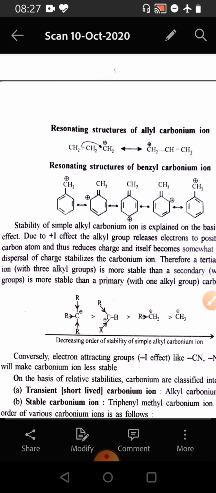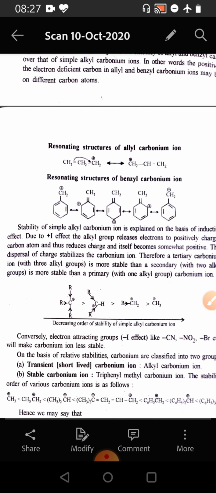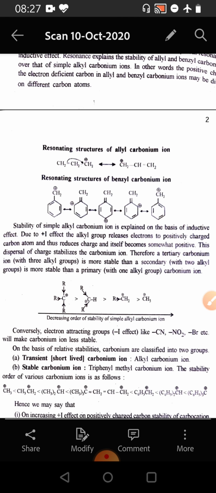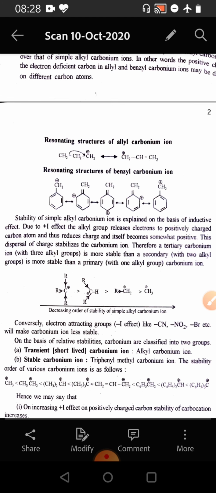Stability of the simple alkyl carbonium ion is explained on the basis of inductive effect. Due to plus I effect, the alkyl group releases electrons to positively charged carbon atom and thus reduces charge and itself becomes somewhat positive. This dispersal of charge stabilizes the carbonium ion. Therefore, a tertiary carbonium ion with 3 alkyl groups is more stable than a secondary with 2 alkyl groups, which is more stable than a primary with 1 alkyl group.